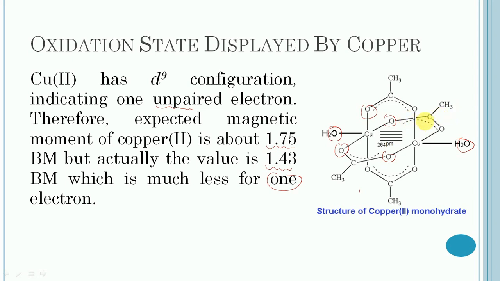This copper-copper interaction is called delta bonding. Though this interaction is not sufficient to result in a copper-copper bond, it is sufficient to lower the magnetic moment below the spin-only value, which is expected to be 1.75. So this is the structure of dimeric copper 2 acetate monohydrate.